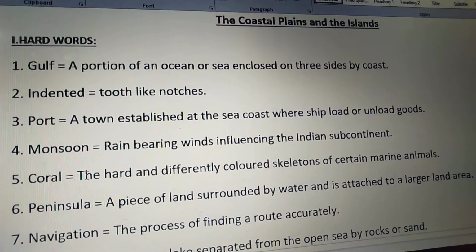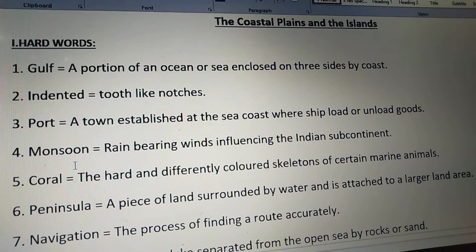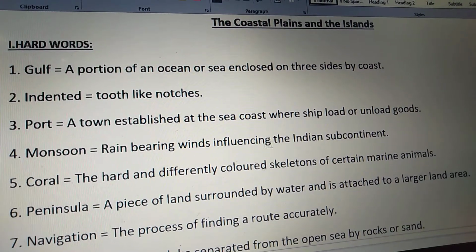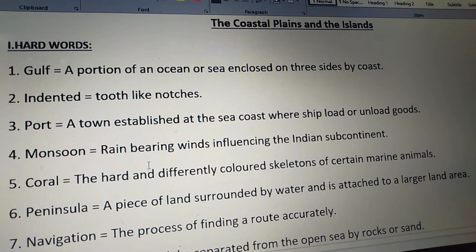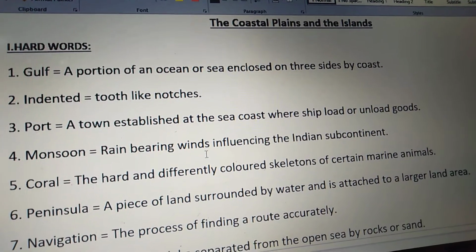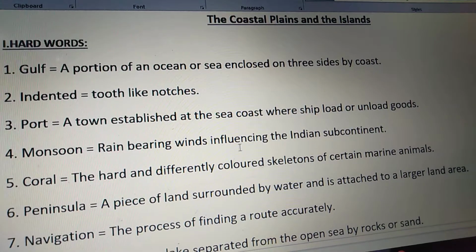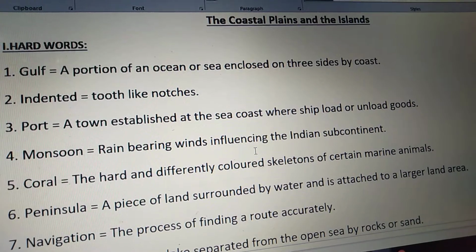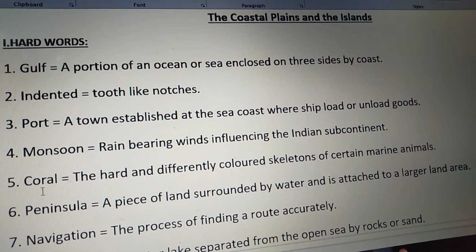Fourth one, monsoon. Monsoon means rain-bearing winds influencing the Indian subcontinent. Rain-bearing winds influencing the Indian subcontinent.